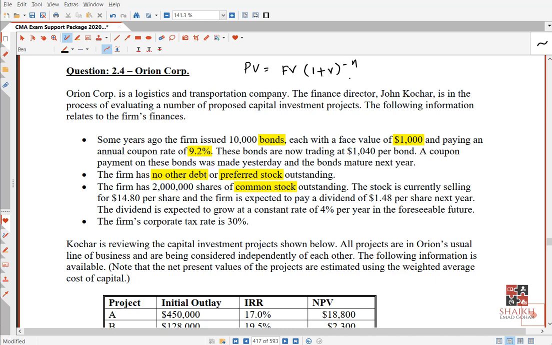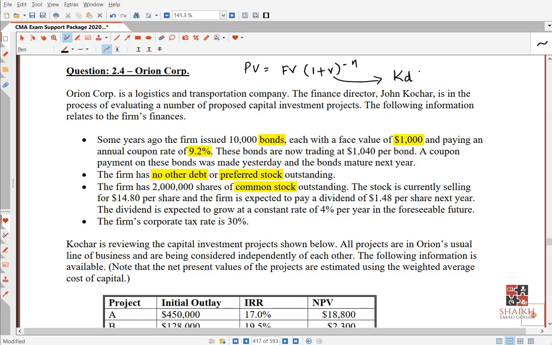Remember, we normally use this factor, the present value factor table and annuity table, all these things we have done already. So this is the formula to calculate that rate. What I am looking for is this rate. This rate is my cost of debt. We write it like this: cost of debt, KD.